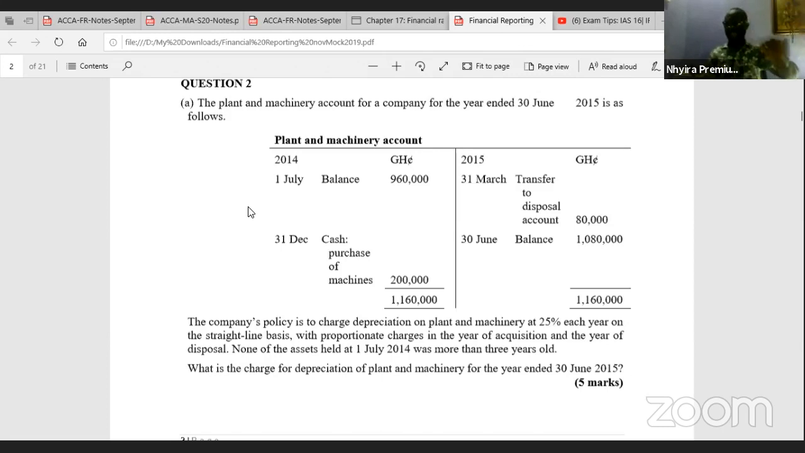We are looking at the ICA November 2019 mock questions, financial reporting. We are looking at question 2. It has 5 accounting standards there that I want to take you through, so you know how to do the various treatments.